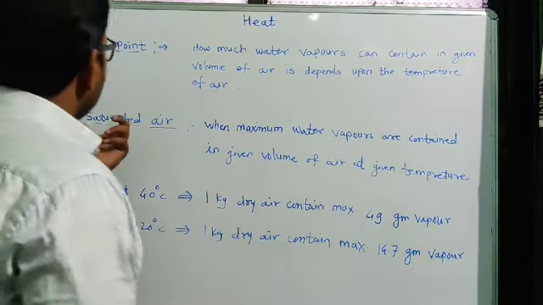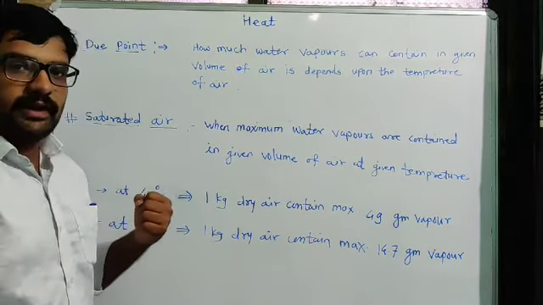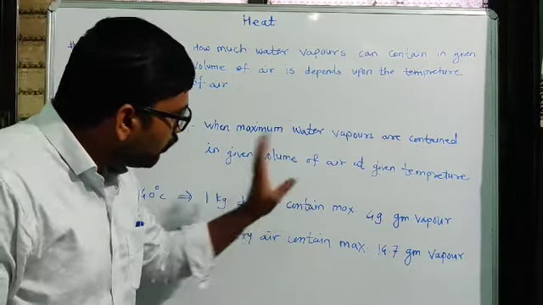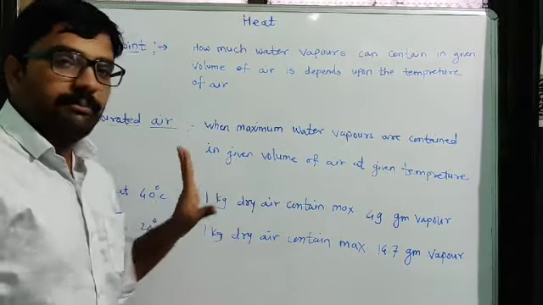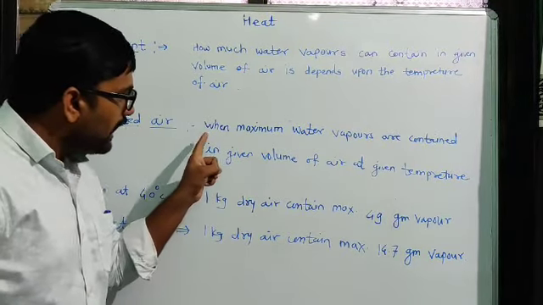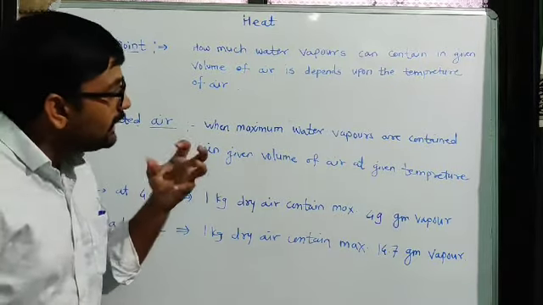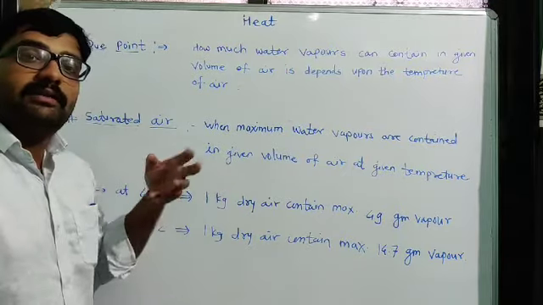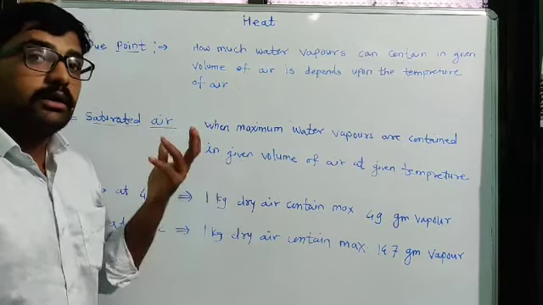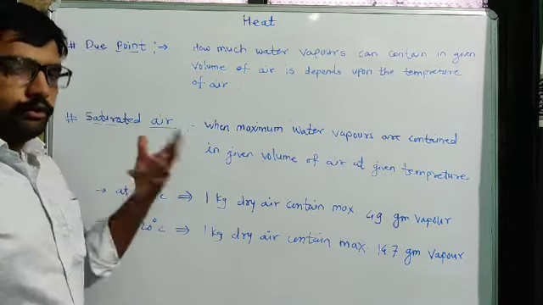So we studied saturated air. The definition of saturated air tells us that when the maximum water vapor is contained in a given volume of air at a given temperature, that air is called saturated air. At a particular temperature, a given volume of air contains maximum water vapors. Maximum means the highest amount; beyond that amount, the added water vapor is not contained by the air. It will be converted into dew, which we will see later.